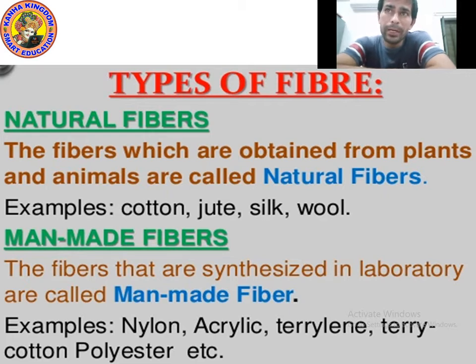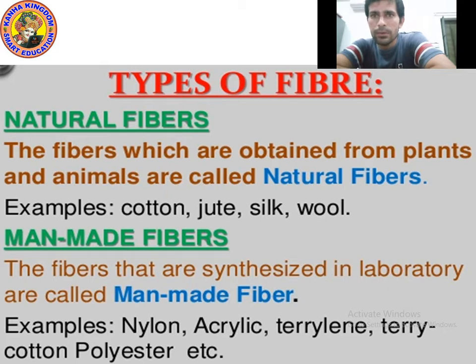And man-made fibers are the fibers which are made in a laboratory. We make them in a laboratory. The fibers that are synthesized. Synthesized means prepared. Look at the spelling of synthesized: S-Y-N-T-H-E-S-I-Z-E-D.